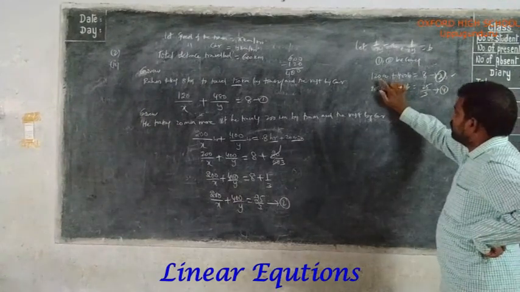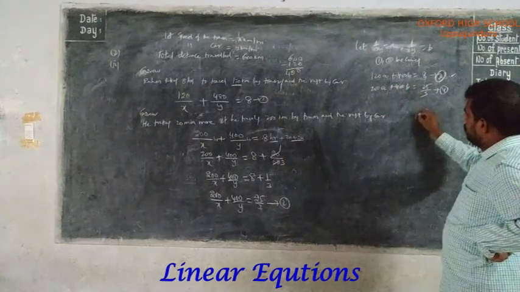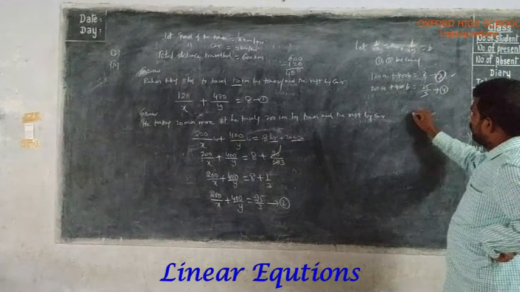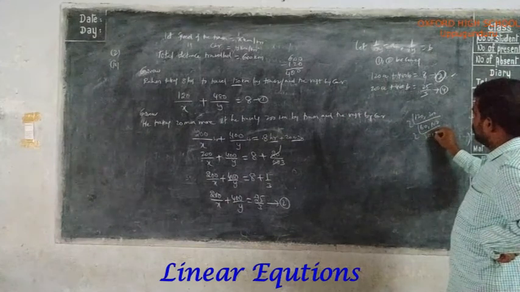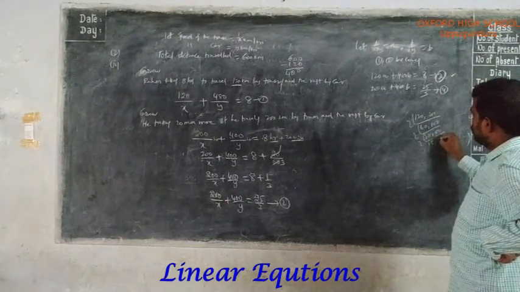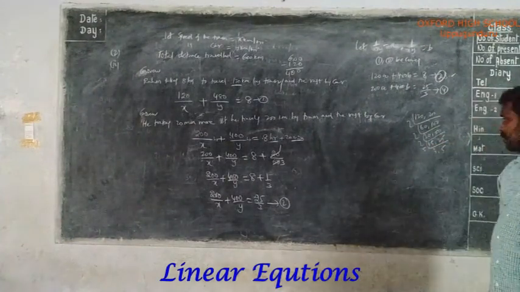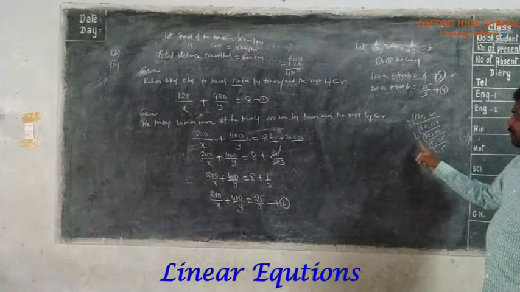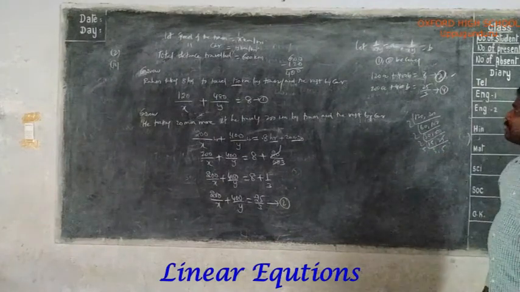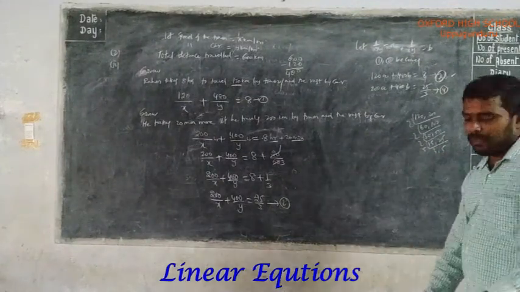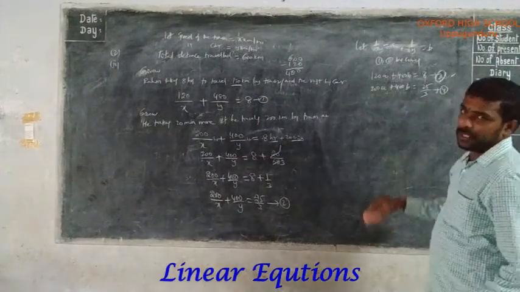So here, the LCM of 120 and 200: 2 twos are 4, 4 twos are 8, 8 fives are 40, 40 threes are 120, 120 fives are 600. So the LCM of both is 600. That's why you have to make these two coefficients 600.